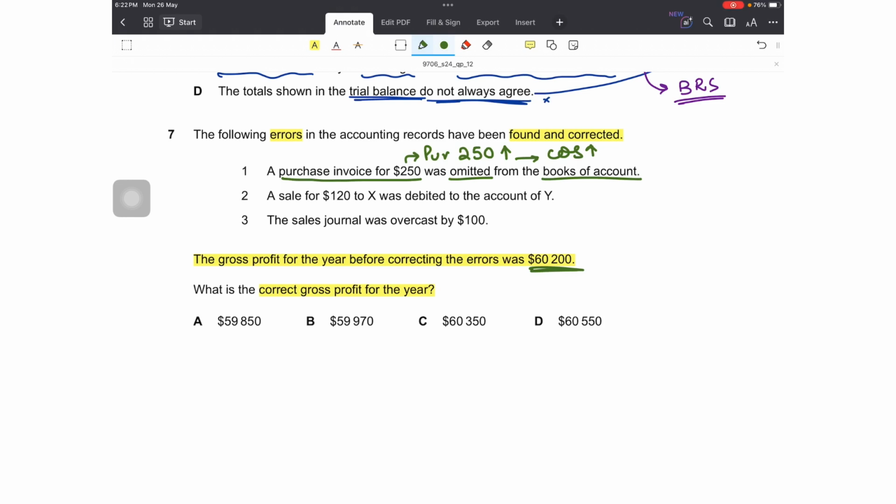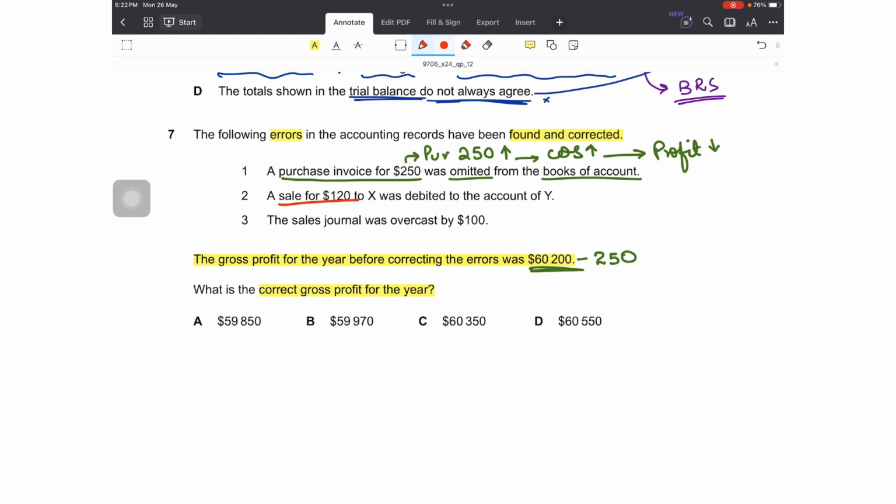So cost will increase. So what will be the result of correcting this error? If my cost will increase, my profit will decrease. By recording purchases, my profit will decrease. So from 60,200, I have to subtract 250.